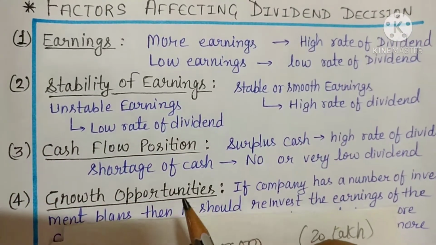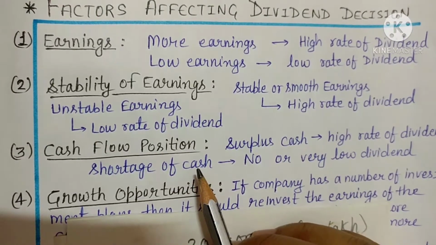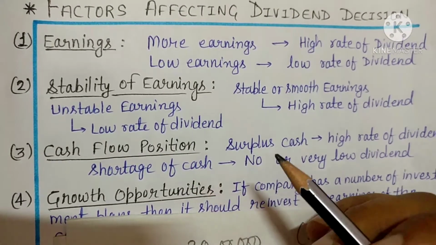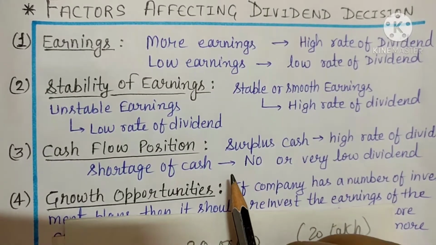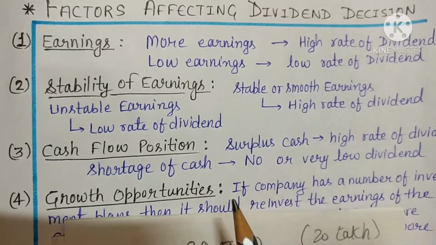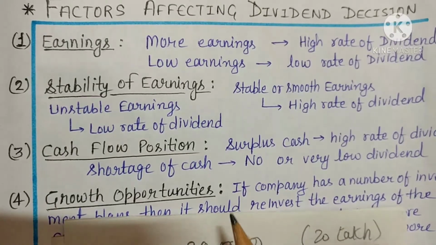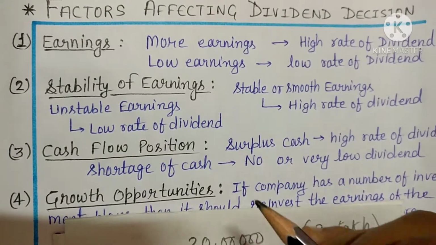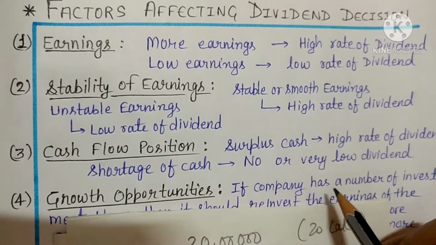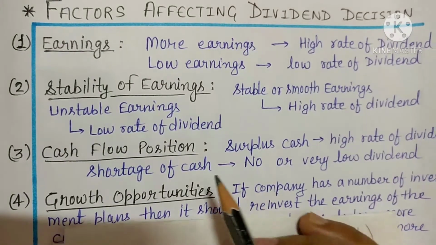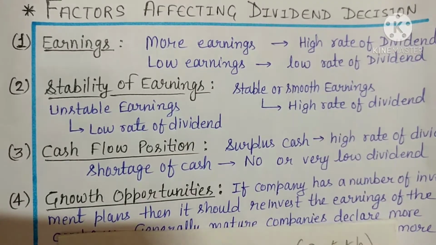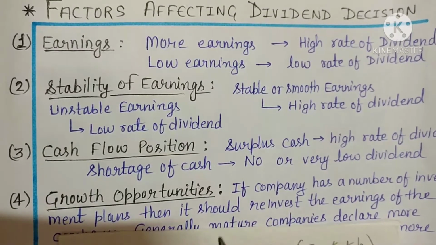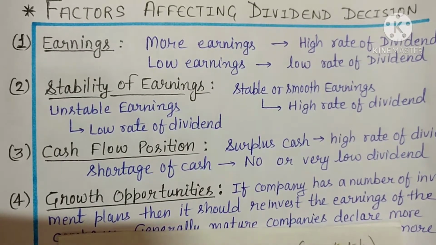Then comes cash flow position. Now what is the meaning of cash flow position? Actually, paying dividend means outflow of cash. If the company declares a high rate of dividend, it is only when they have surplus cash. If they have extra cash, then only they will pay a high rate of dividend. But if they have a shortage of cash, they are lacking cash, then they will not give any dividend, or if they have to give, they will give a very low rate of dividend.